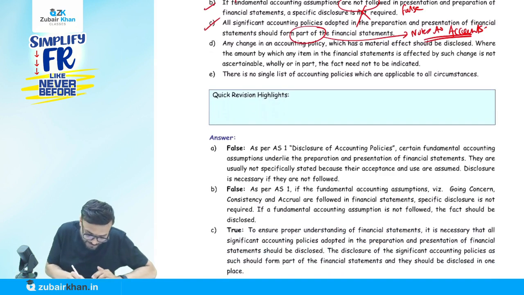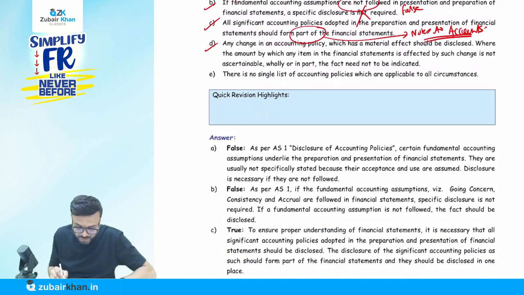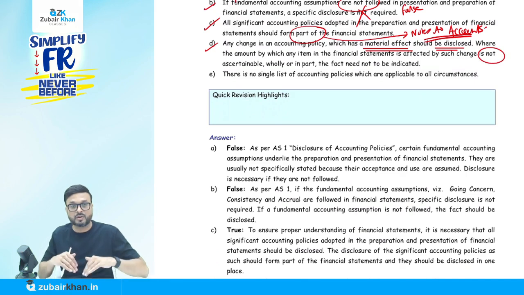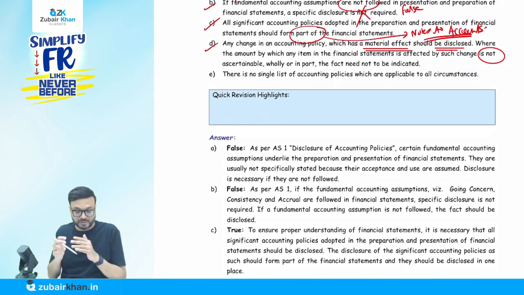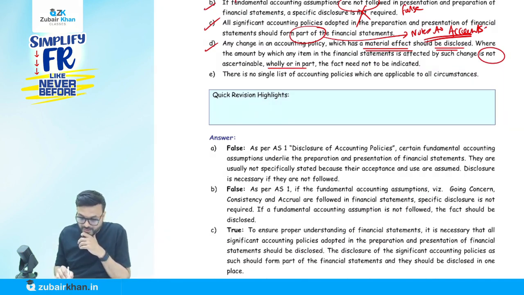Now, any change in accounting policy which has a material effect should be disclosed. True. Material effect, we have to disclose. But where the amount by which any item in the financial statements is affected by such change is not ascertainable, wholly or in part, the fact need not be disclosed. Not need not. If we cannot ascertain, still we have to disclose the fact. It should be disclosed. Therefore, this is also false.